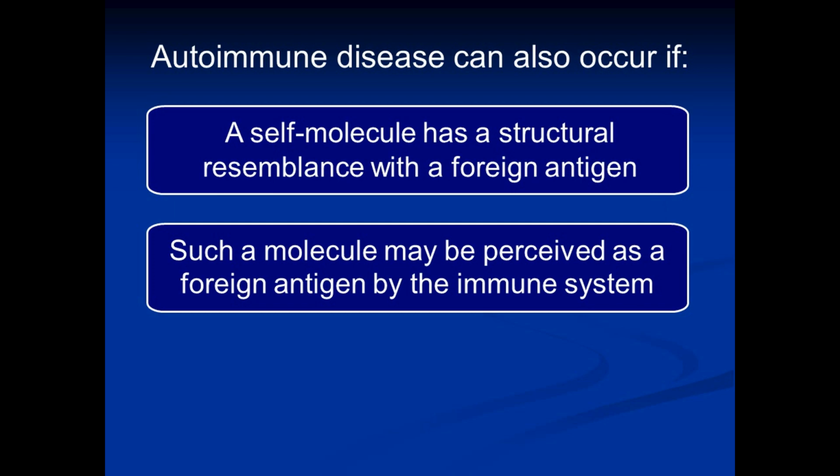If a self molecule has a close structural resemblance with a foreign antigen, then the immune cell or the immune molecule which is meant to recognize the foreign antigen can mistake our self molecule for a foreign antigen. So this self molecule or self antigen becomes the target of an immune attack because of its structural resemblance with the foreign antigen. The self molecule will be destroyed and disease will occur.